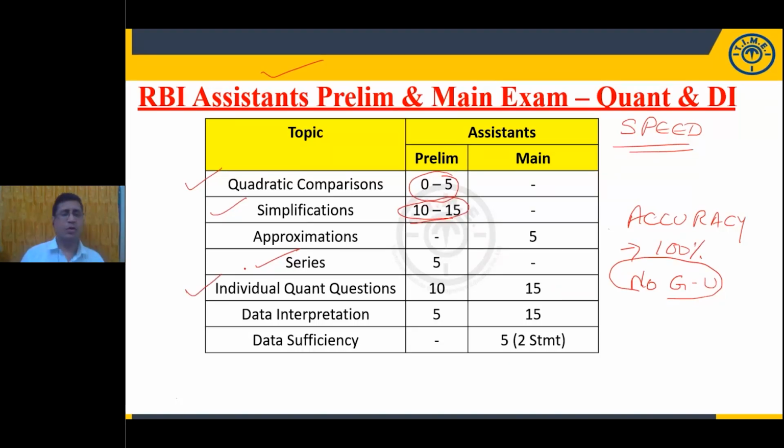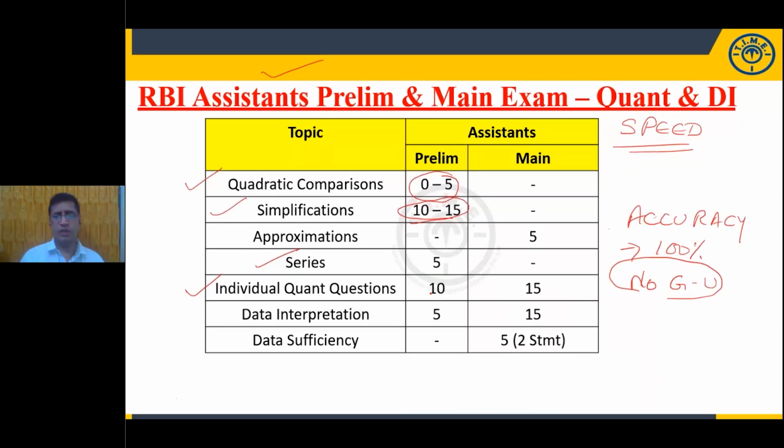What are the arithmetic topics we have here? We have equations, ratios, proportions, time and work, time and distance, simple equations, simple interest and compound interest, mensuration, average. These are some of the important topics in arithmetic.